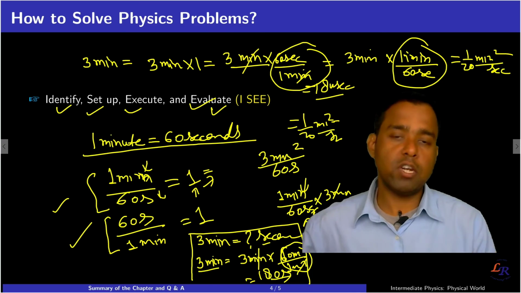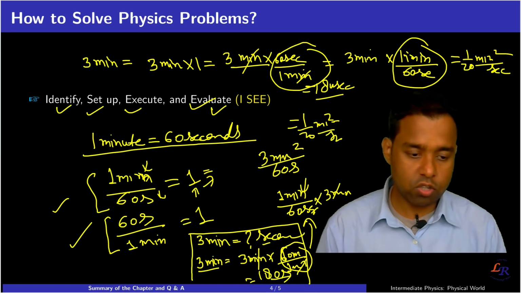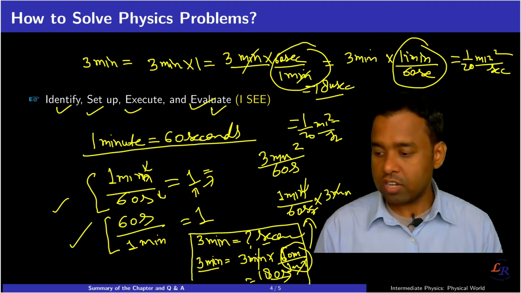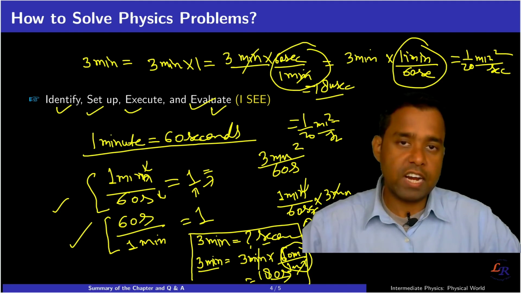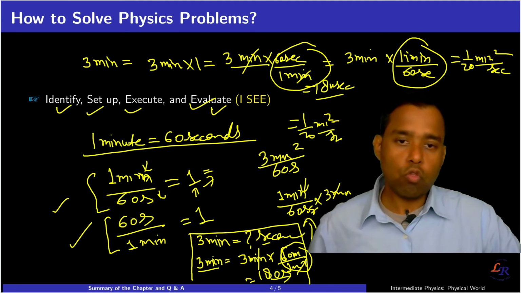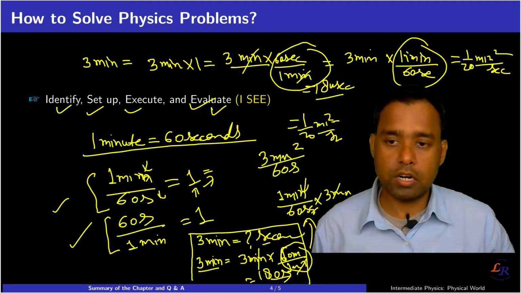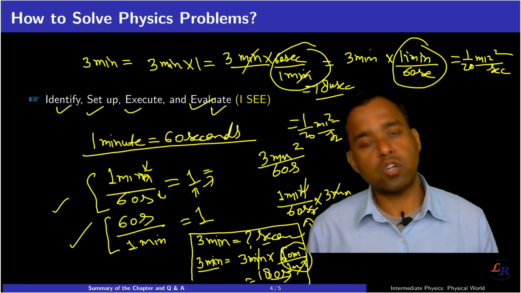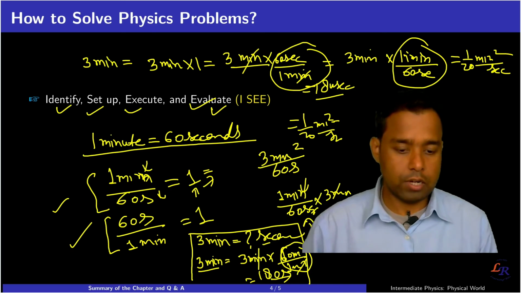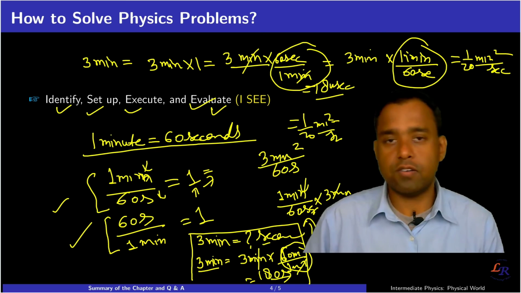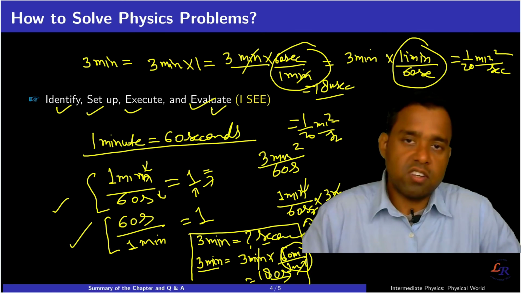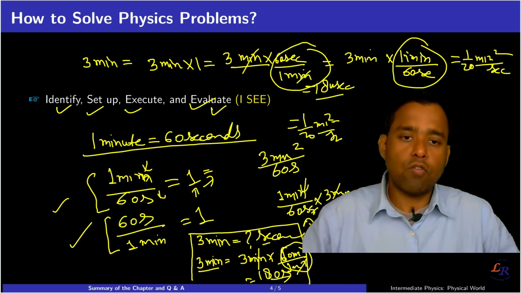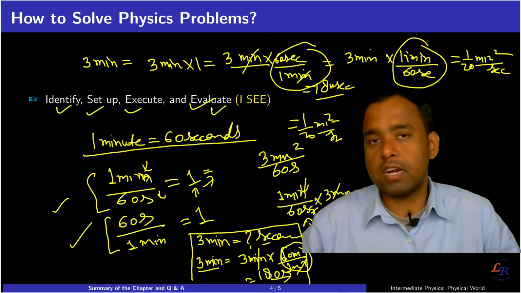So here also you have to make sure you have the right approach when you are solving the problem and understanding it. You set up your equations or solving strategy correctly, and you also evaluated your answer correctly. 3 minutes is equal to 180 seconds makes sense, and you know this is the unit conversion. But if I say 1/20 minute squared per second, I don't understand.